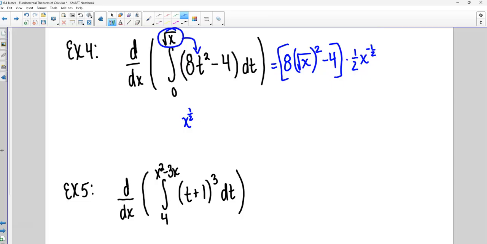Your assignment tonight is going to be on Delta Math. I can't remember how far they make you go, like simplifying here. Definitely a square root and a square cancel each other out. You're going to have 8x minus 4 times, I would write this as 1 over 2 square root of x. So I'd probably write my final answer as 8x minus 4 over 2 square root of x.